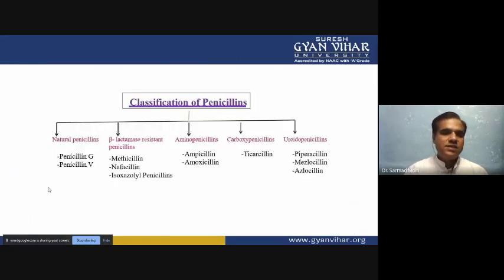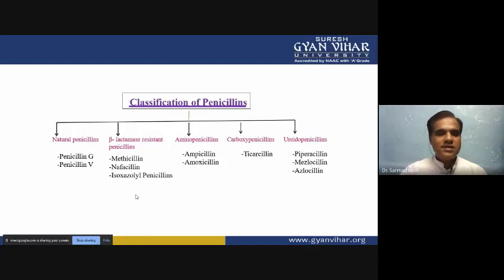Now, if you look at the classification of penicillin, there are five different groups. First is natural penicillin. Second is beta-lactamase resistant penicillin. Third is aminopenicillin. Fourth is carboxypenicillin, and last is ureidopenicillin. In natural penicillin, we know penicillin G and penicillin V, which are isolated from the Penicillium fungi. Then there is beta-lactamase resistant penicillin.